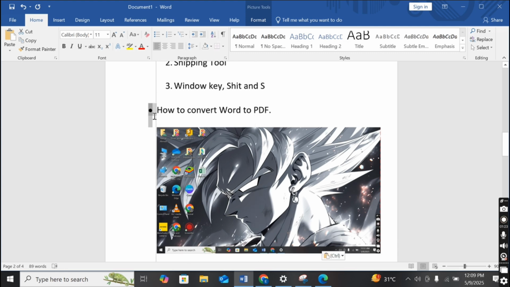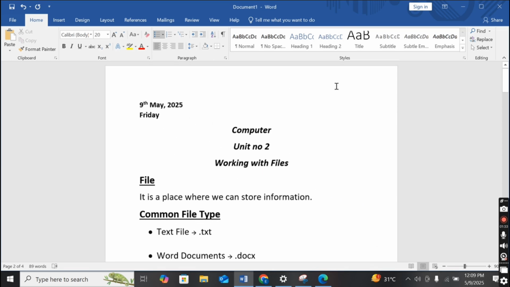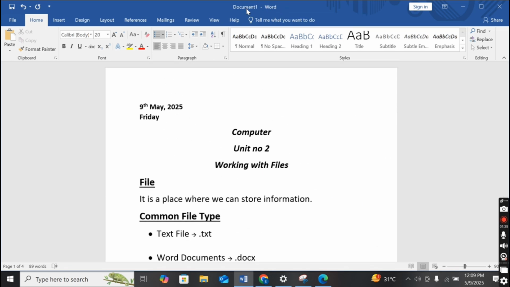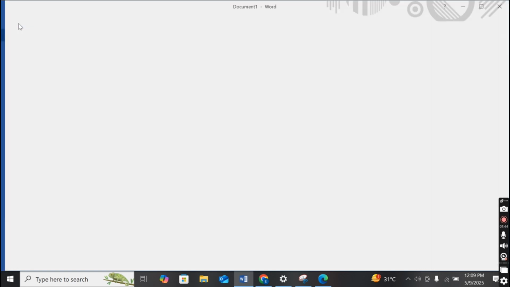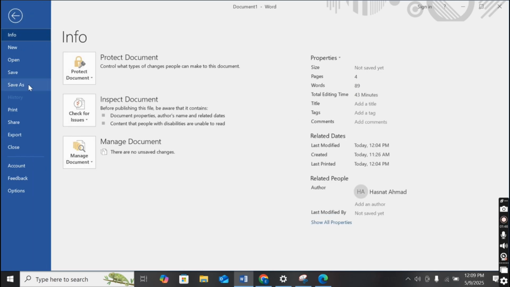If I want to convert my Word document to a PDF document, which steps are there? So this is my Word document, Document 1, and I want to convert this document into a PDF. I will simply click on the File option here, and after that go to the Save As option.